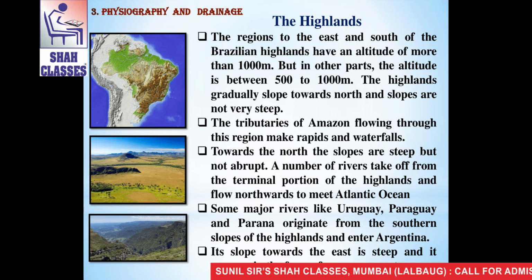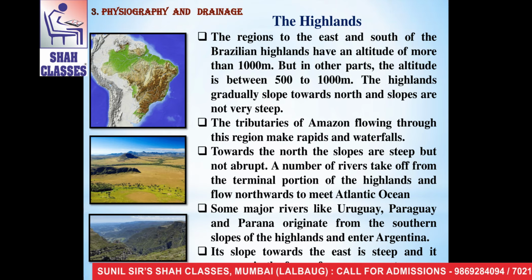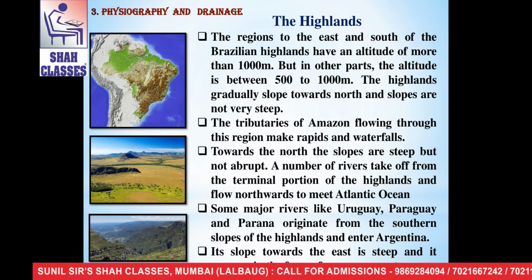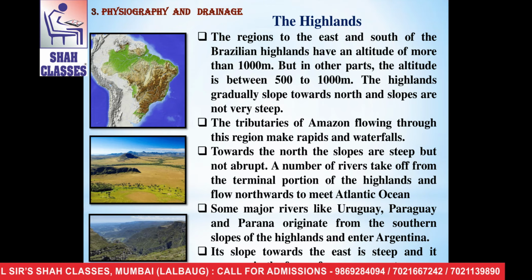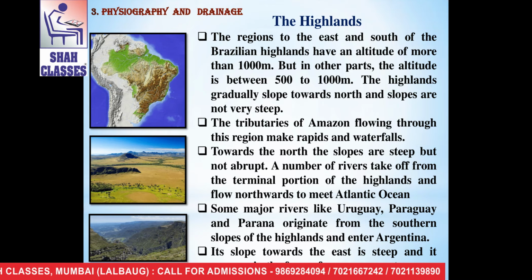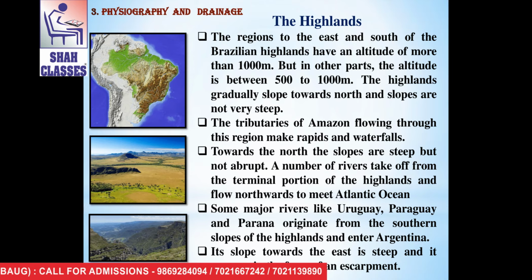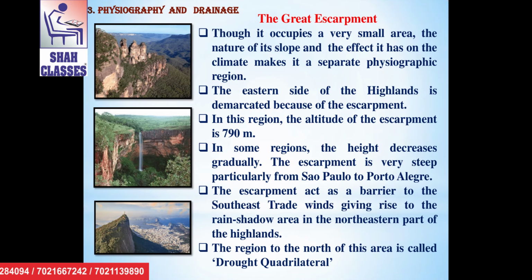Some major rivers like Uruguay, Paraguay, and Paraná originate from the southern slopes of the highlands and enter Argentina. It slopes towards the east. It is steep and it appears in the form of an escarpment.